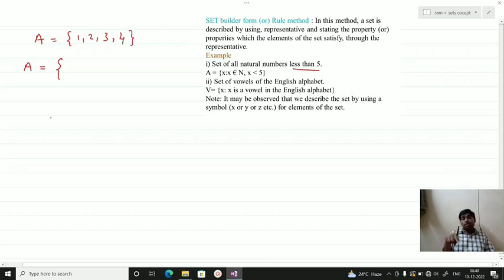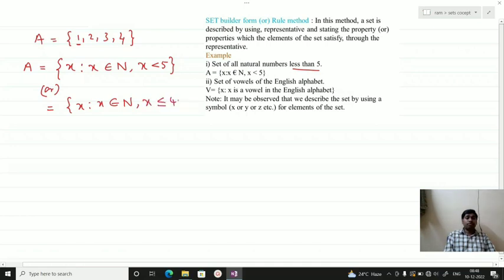If you want to represent this set in set builder form, we read it like this: x such that x belongs to natural numbers, because it starts from 1. Next, the property or condition should be written here: x is up to 4, so x is less than 5. Or another method we can write: x such that x belongs to natural numbers, same up to here, but x is less than or equal to 4. So both are correct.